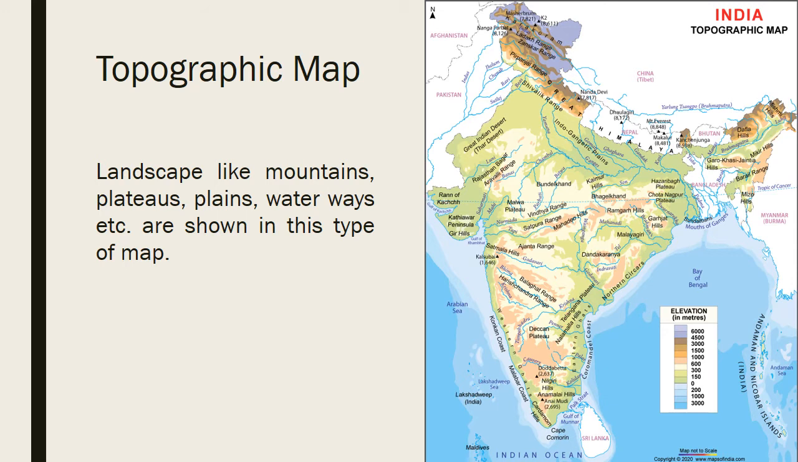Here there is a topographic map of India. In it, based on the color and the key given at the side, you can see the height of the region as well as the depth of the waterways. Not of the rivers, but of the ocean or the sea. So this is a topographic map which shows the landscape and the waterways.